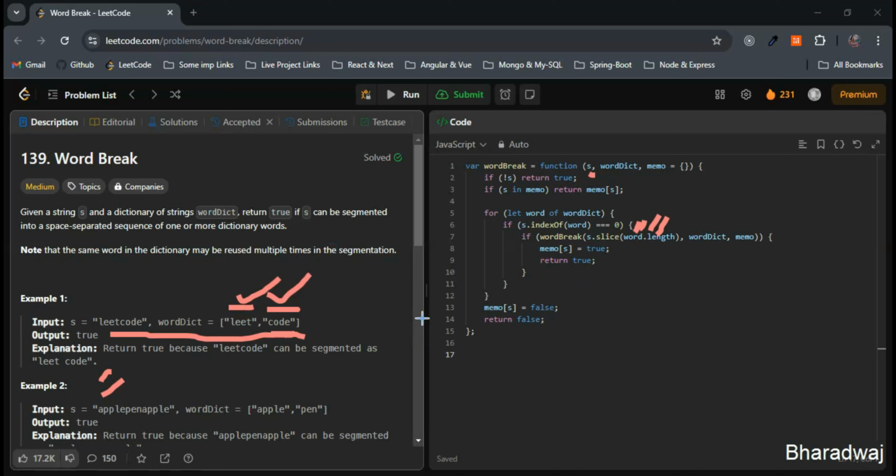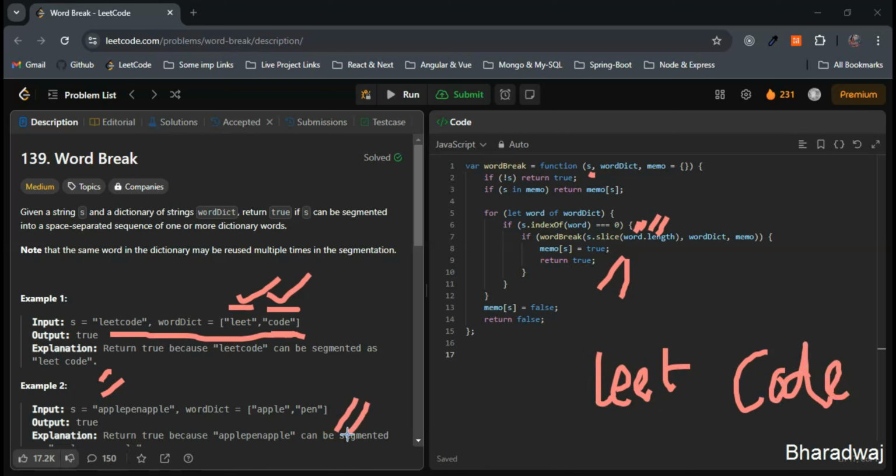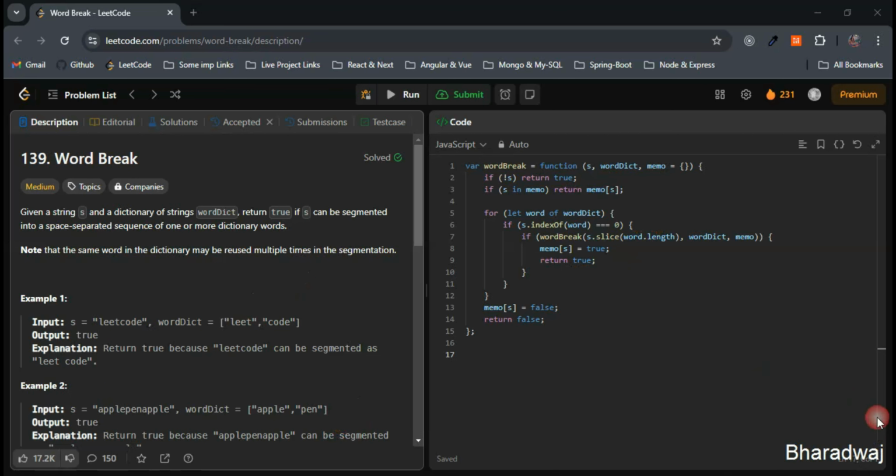So the original call memoizes true for leetcode and it will return true because leet and code both can be memoized, right? So we are returning true. So the output is true because leetcode can be segmented into leet and code. So according to the code, right? Similarly, you can check for example 2 and example 3 as well. So this works correctly. So let me delete this one.